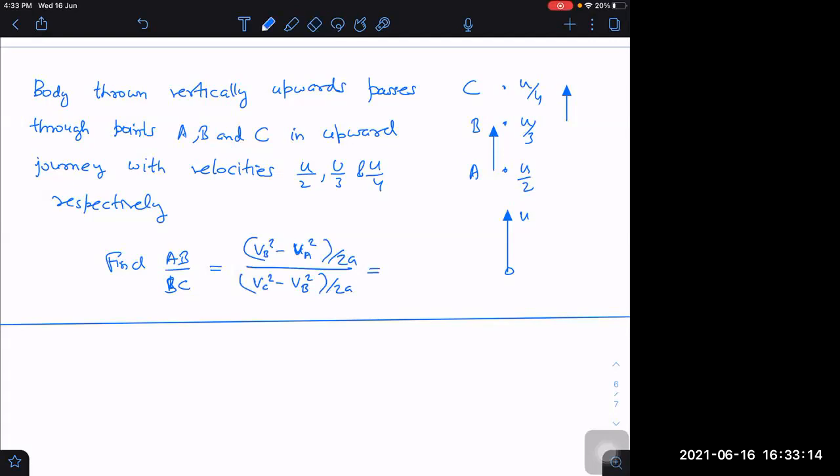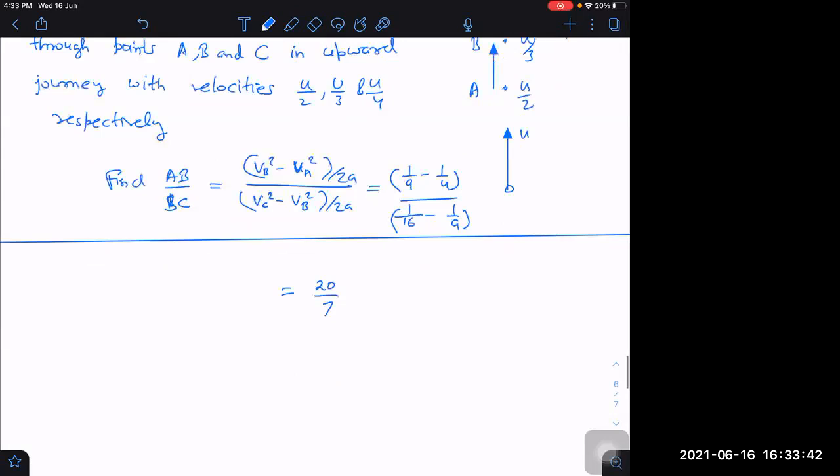Okay. 1 by 9 minus 1 by 4 upon VC square minus, that means 1 by 16 minus VB square. The answer will be 20 by 7, sir. Just check the calculation. I'm not sure of it, but you just check the calculations. If calculations are right, then the answer will be right only. The method is simple.